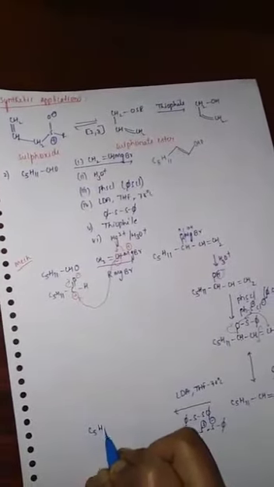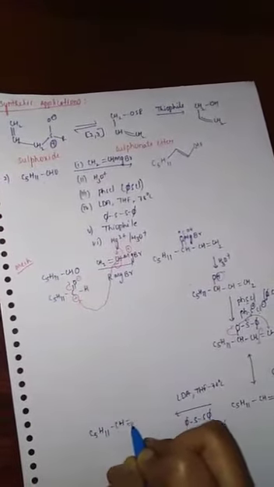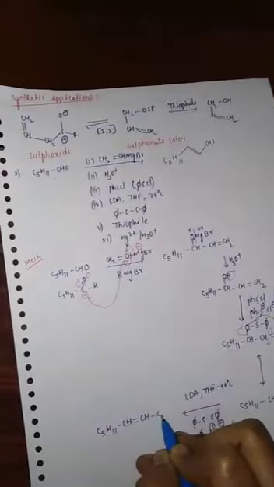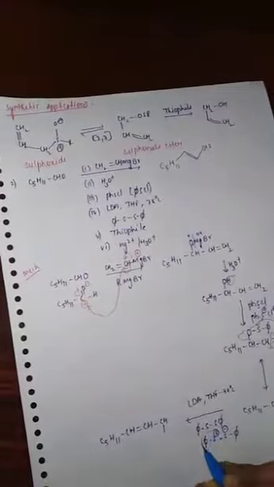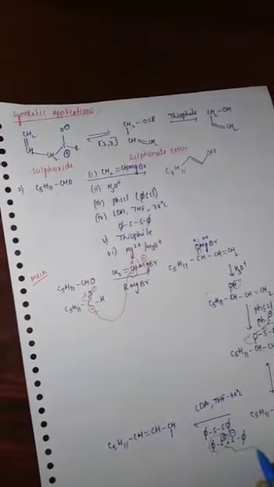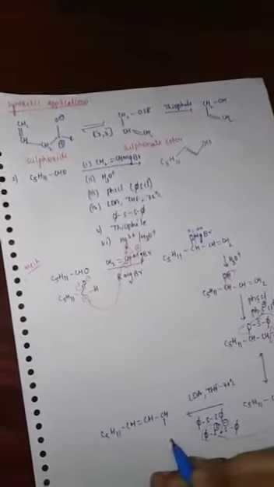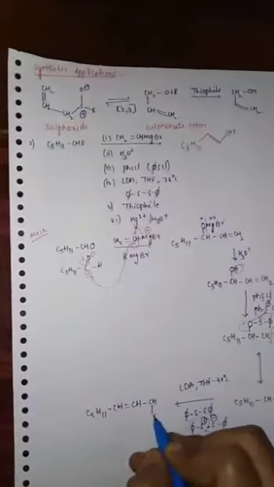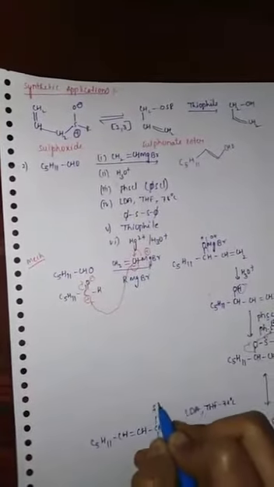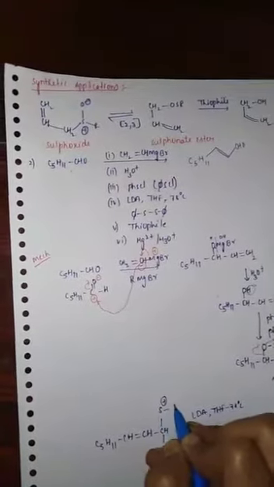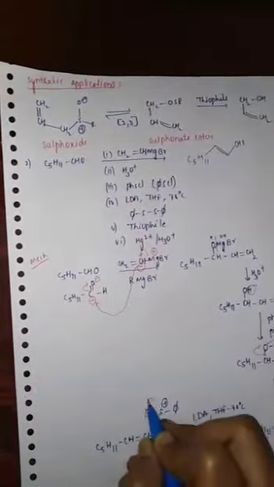So we get C5H11 CH=CH, and the whole group attacks this carbon after abstraction of hydrogen. So we get SPh. Remaining all are the same.